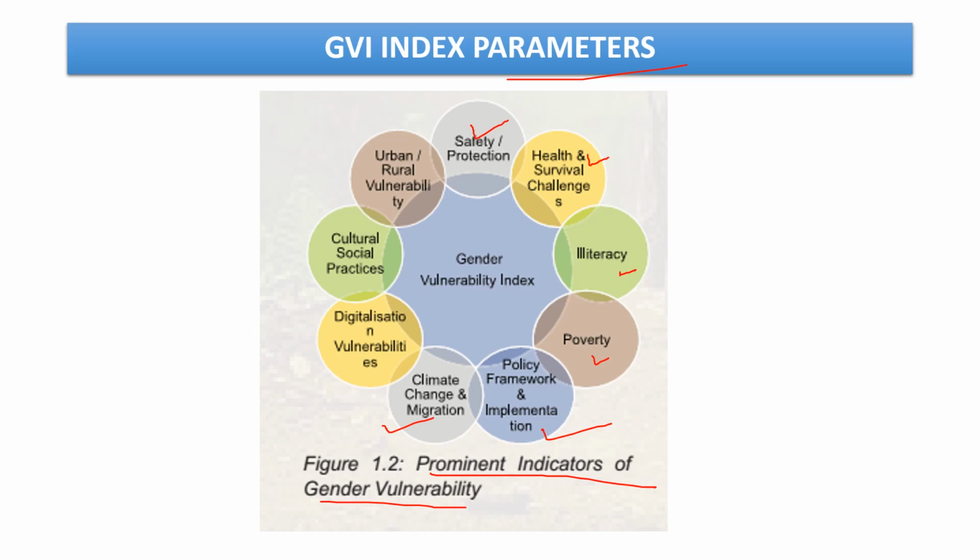Next, climate change and migration. Next, digitalization vulnerabilities. Here we can mention that digital illiteracy among girls and women is more as compared to men, right? Then we have social cultural practices which hinder the development of girls and women. Next is rural urban vulnerability. So there are certain problems which are particular to rural areas, or some problems are particular to urban areas. So those also hinder the progress of girls and women in India. So these all are the prominent indicators taken into consideration to calculate the gender vulnerability index.